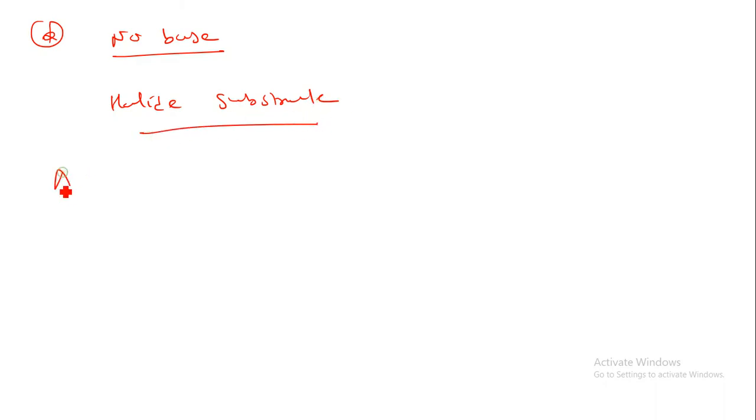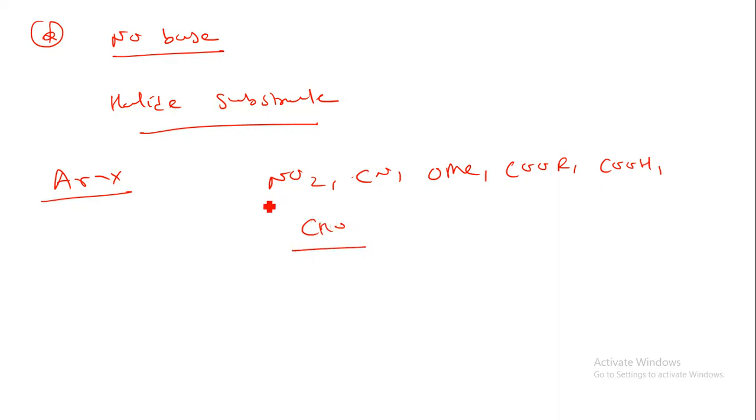If you are talking about an aromatic halogen, a halide substrate with a nitro group or CN group or OMe group or C double O R group, C double O H group, or even a CHO group is tolerated by this reaction. It means if we have halogen and this type of group, the reaction is carried out in smooth condition, so there will be no side effect of these functional groups.